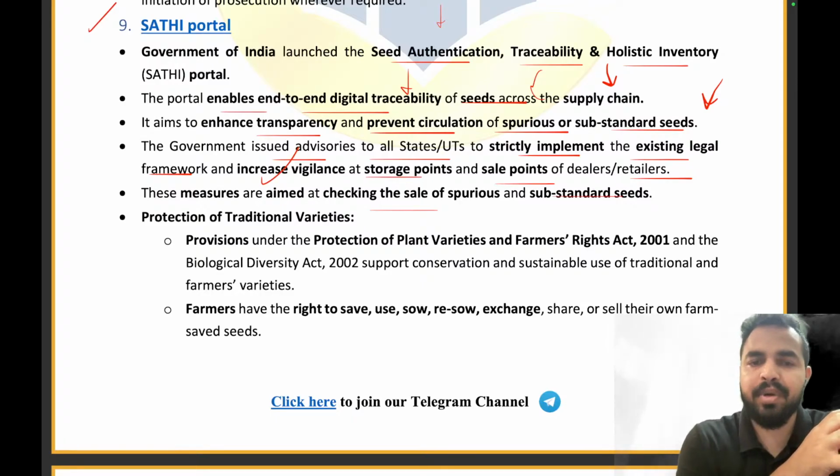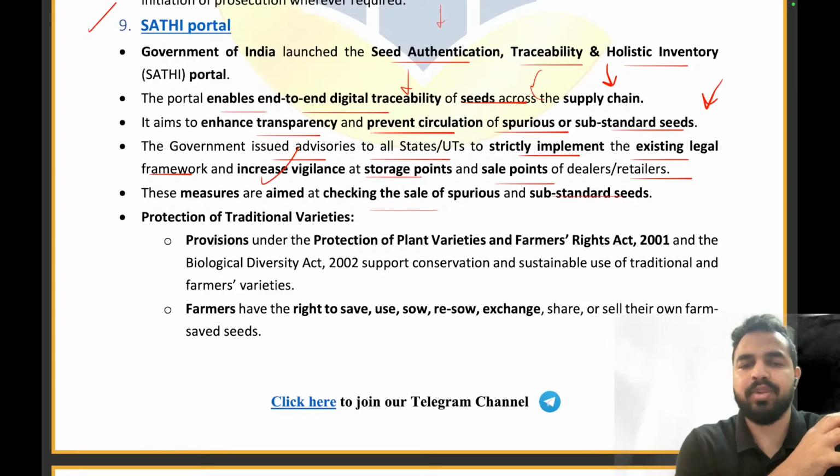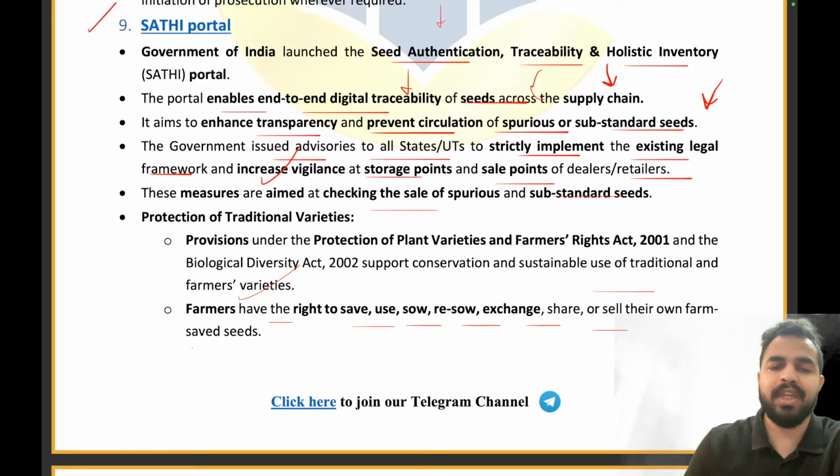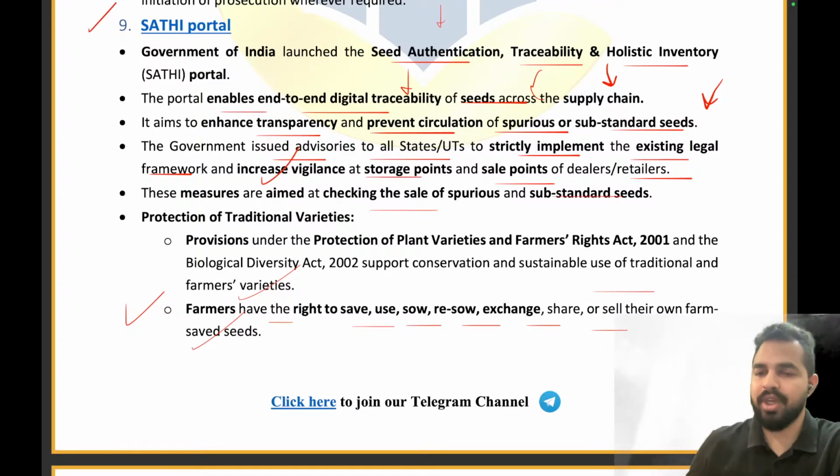The provisions under the Protection of Plant Varieties and Farmers' Rights Act 2001 and the Biological Diversity Act 2002 support conservation and sustainable use of traditional and farmers' varieties. The farmers have the right to save, use, sow, resow, exchange, share or sell their own saved seeds. Now farmers have been given the right to save, use, sow, exchange, share or sell their seeds. Clear everyone? So all these flexibilities are being provided to the farmers.